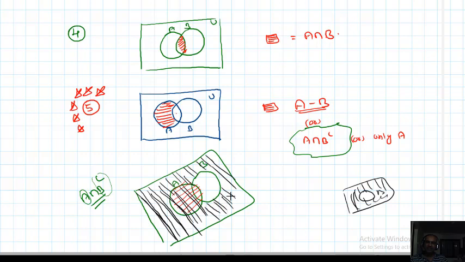Okay, so identify the intersection of horizontal lines and vertical lines. Horizontal lines represent A, vertical lines represent B complement. Their intersection is the grid portion, no? Identify where that grid portion is. So I will show you with color. This is the grid portion, where we have intersecting lines. So A intersection B complement is also known as A minus B, or only A. Important.